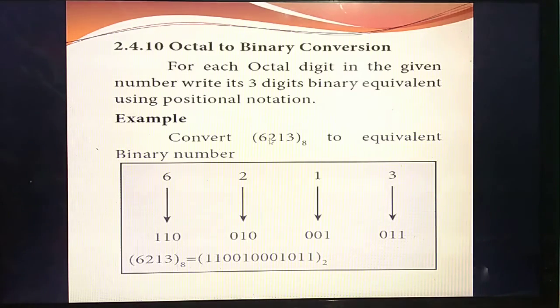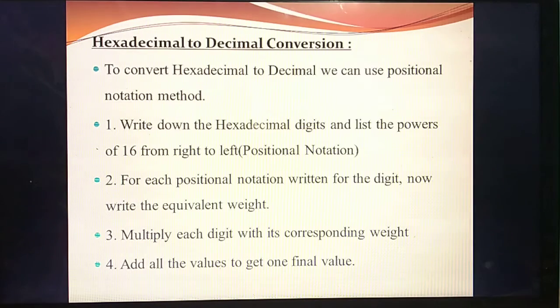Understand this method? Next one is hexadecimal to decimal. Hexadecimal to decimal, already you have studied about. The same method you have studied for octal, no, same method. Here also we are using the positional notation method. Hexadecimal means up to how many values will be there totally? 16. So here you should split the value and write the powers with 16. That's the difference. Like octal, but here you are splitting the value.